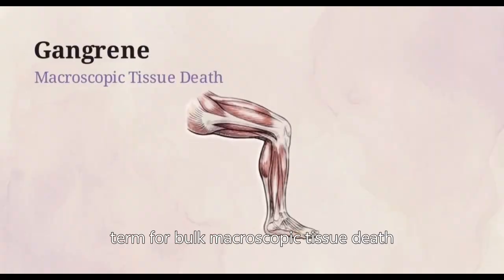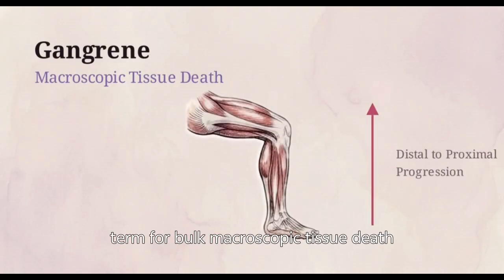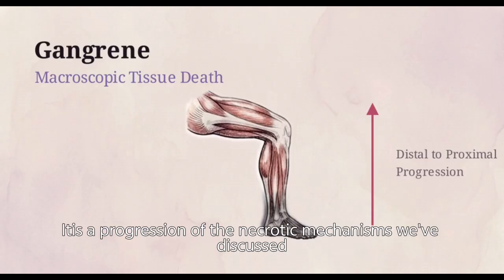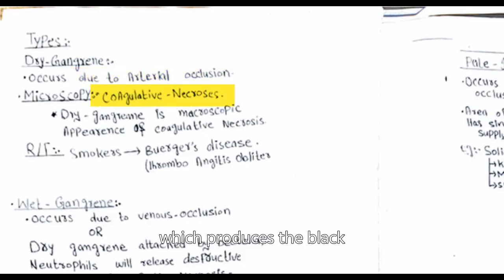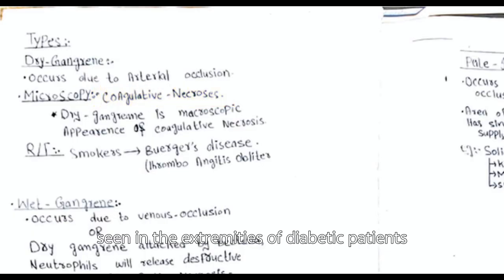Gangrene is a clinical term for bulk macroscopic tissue death, usually involving a limb or the intestines. It is a progression of the necrotic mechanisms we've discussed. Dry gangrene is a purely ischemic event. It results strictly in coagulative necrosis, which produces the black, mummified appearance seen in the extremities of diabetic patients.